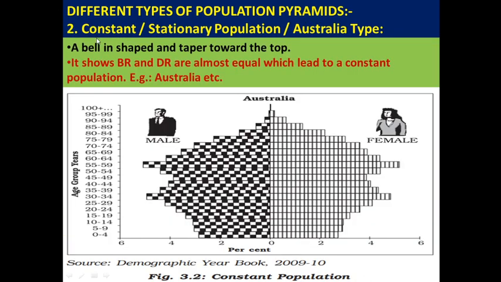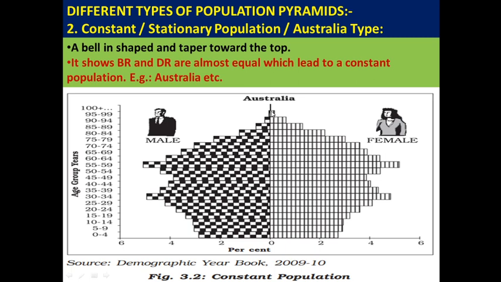So the second type of population pyramid is called constant, stationary or oscillate type of population pyramid. So the shape of this particular population pyramid is a bell shape.